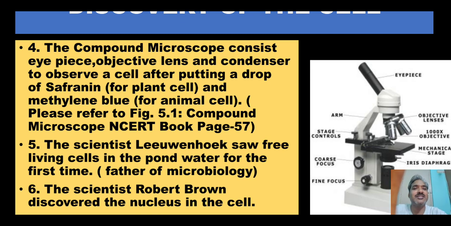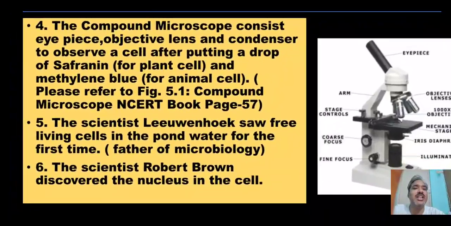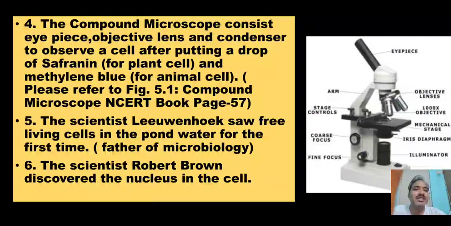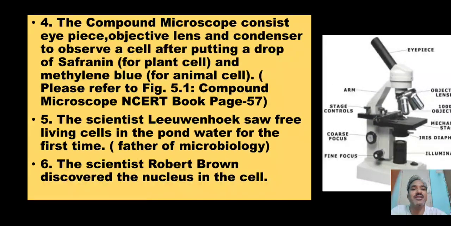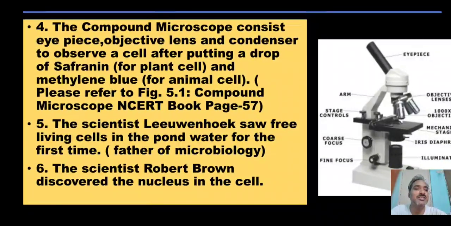The next, fifth point, is the scientist Leeuwenhoek. He was the first scientist who observed the living cell under the microscope, and Robert Hooke observed the dead cell under the microscope. So that is the basic difference between both observations. Leeuwenhoek observed the first living cell under the microscope, that's why he is called the father of microbiology. And as the equipment got better and better, the scientist Robert Brown discovered the nucleus, which is present in the center of the cell.